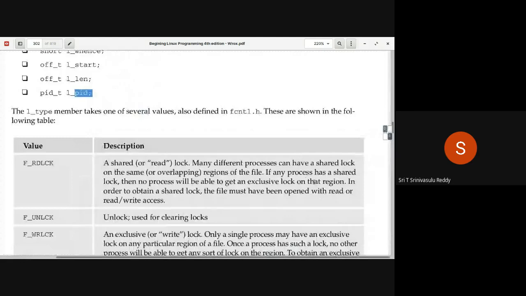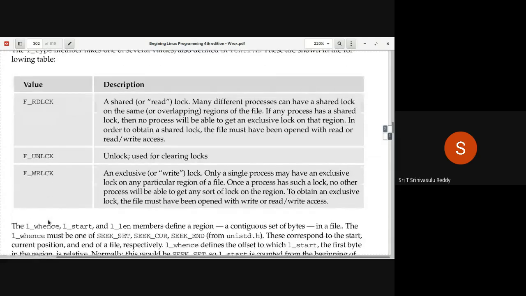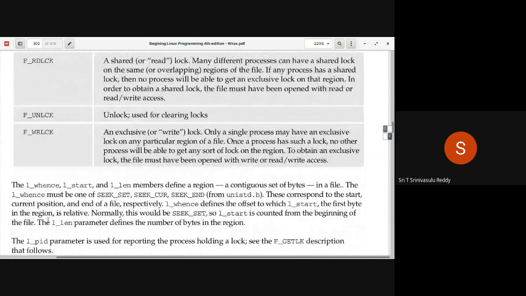As you can see, if any process has a shared lock, then no process will be able to get an exclusive lock on that region, right? It's natural. So any number of processes can get the shared lock, but no exclusive lock is going to be granted on that. In order to obtain a shared lock, the file must have been opened with read or read-write access. Anyhow, whenever you want to apply unlocking on a particular area, it is F_UNLCK. And if you want to apply an exclusive lock, you say F_WRLCK. Right? These are the things.